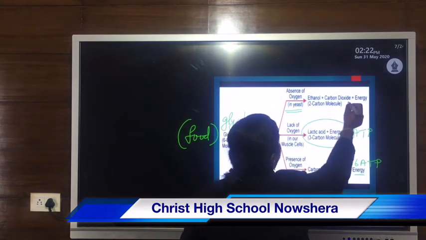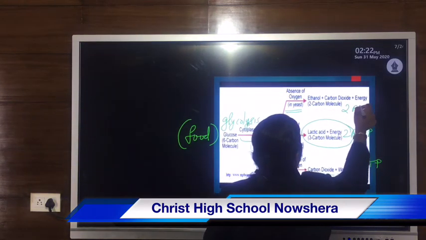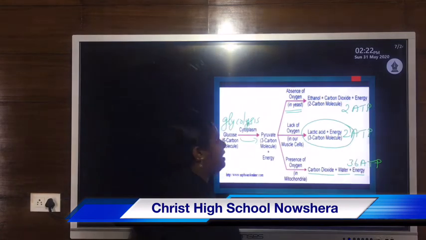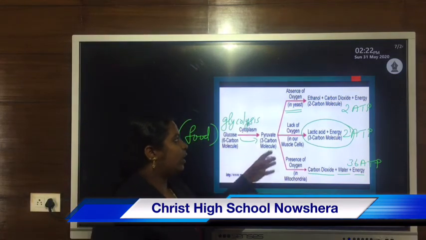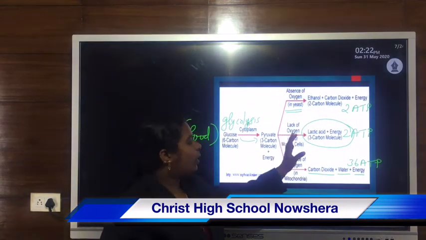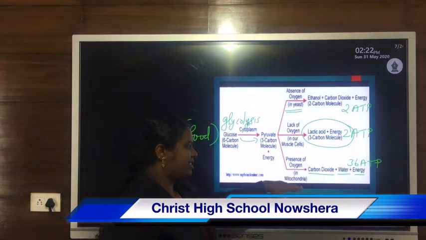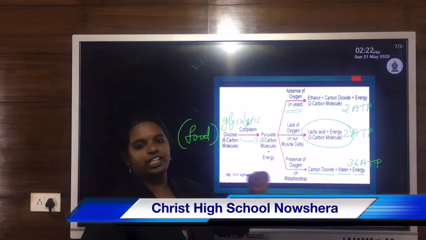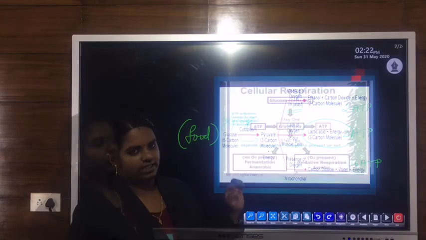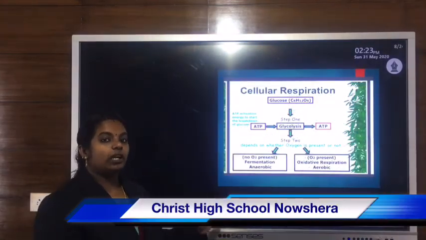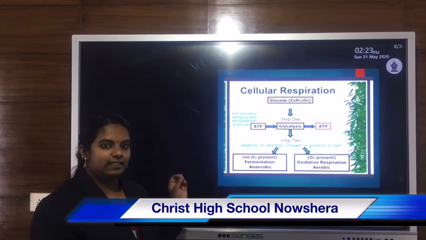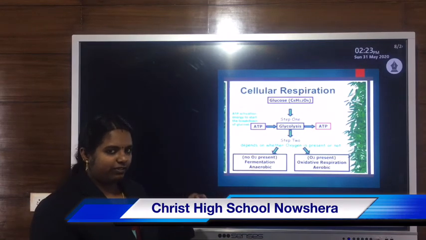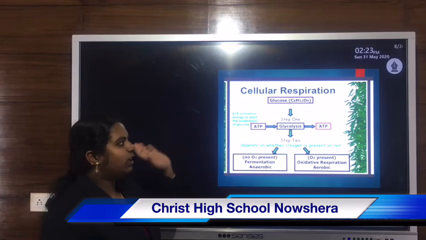Then here there are also only 2 ATP. So energy yield is very low in case of anaerobic respiration. On the other hand, in case of aerobic respiration, energy yield is very high due to complete oxidation of glucose or substrate. The respiration that takes place inside living cells is known as cellular respiration.